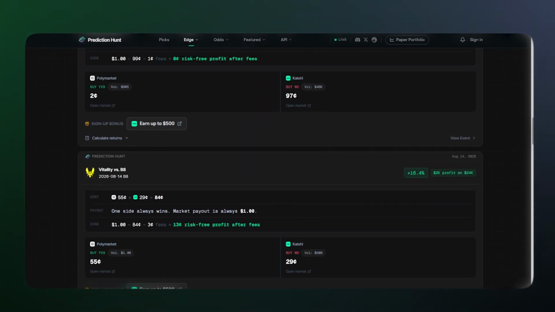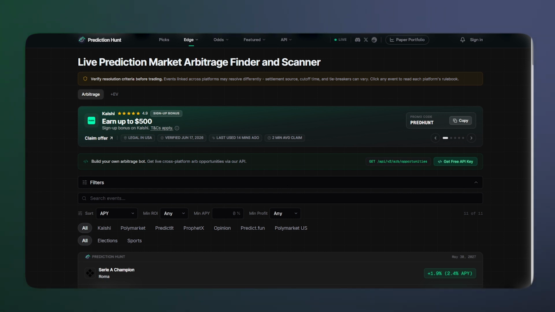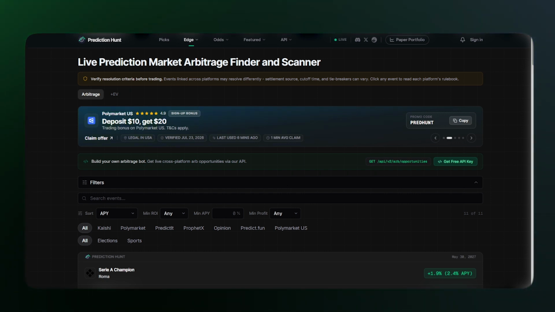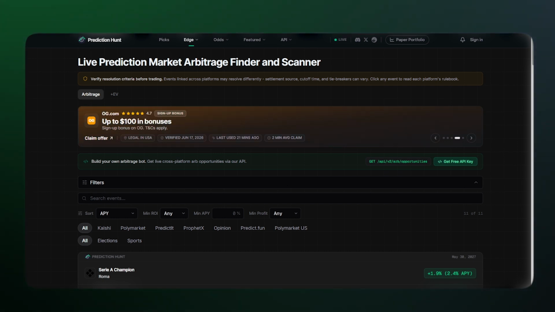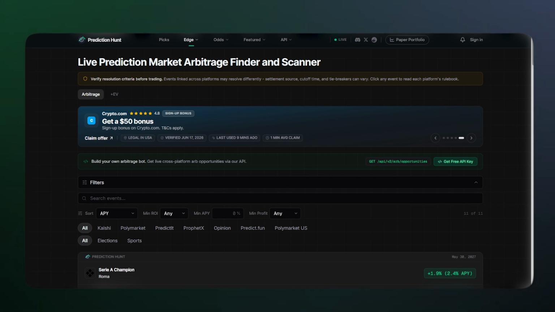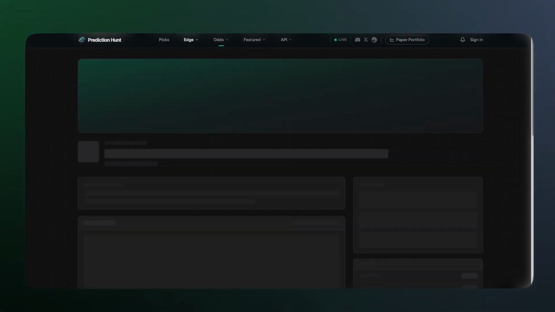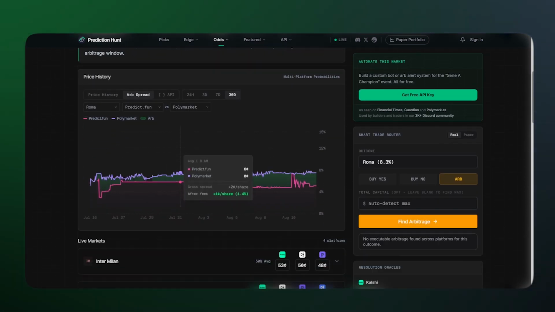Coming in at number 2, we do have Predict.fun. This comes in at number 2, and the only reason it's not number 1 is, actually there's 2 reasons why it's not number 1. One reason is because of its venue coverage. That is extremely important. They don't cover as many venues as the other 2 tools on this list. And number 2, it does not do a good job at actually giving you the full breakdown of fees, the breakdown on its liquidity, risks, the order book depth.